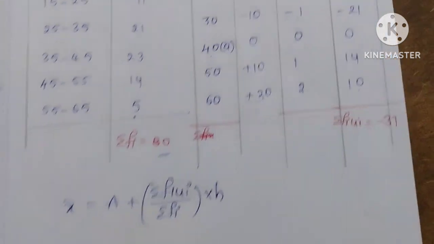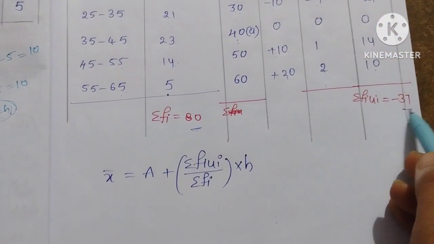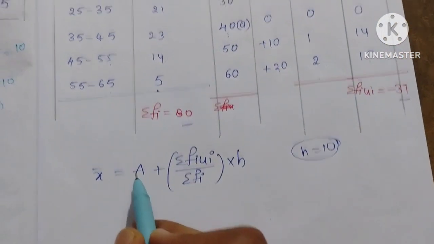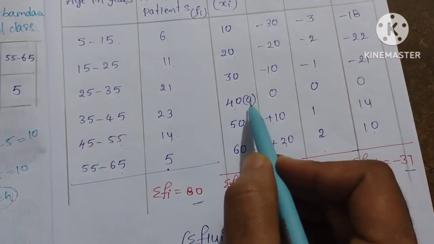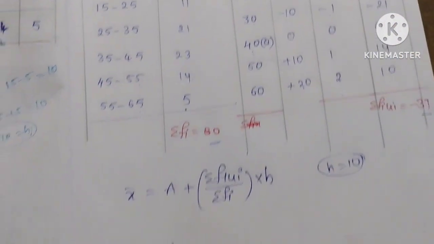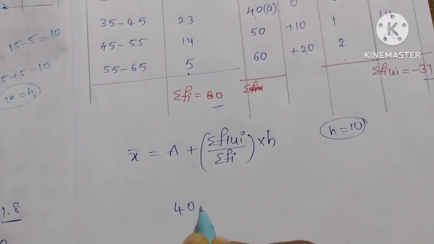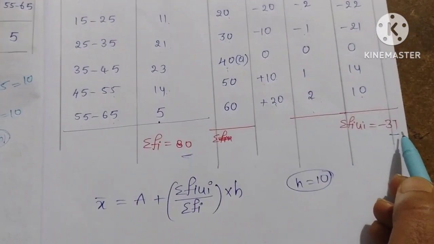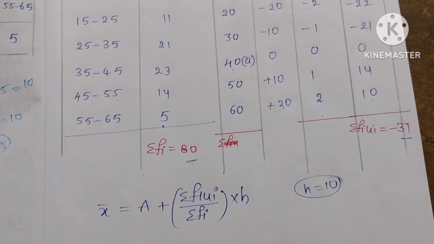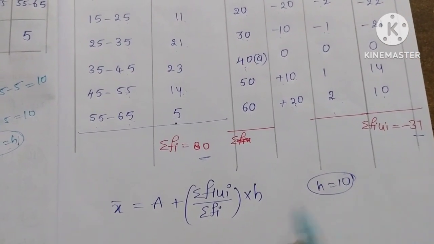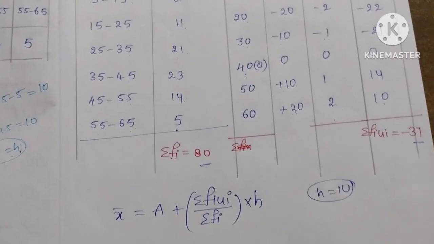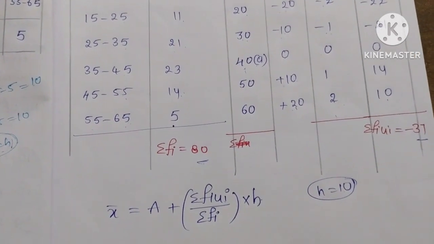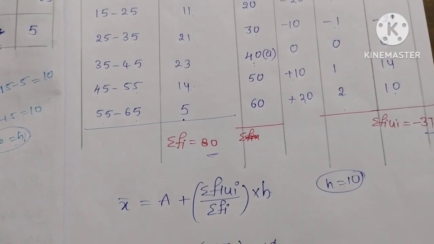how much are we getting? Minus 37. Now we know all values here. The h value is 10, it is the class interval. Now the assumed value, how much is there? The assumed value is 40, so take 40 here. Sigma fi ui, how much is there, we got minus 37, so minus 37 by 80 into h, which is 10. Okay, now the 0 gets cancelled.